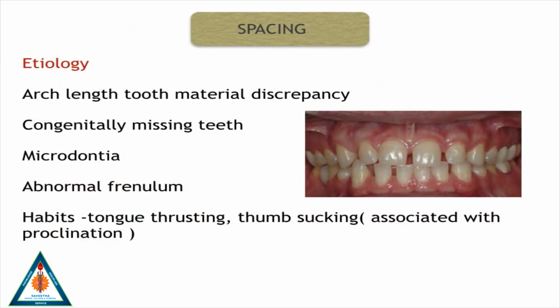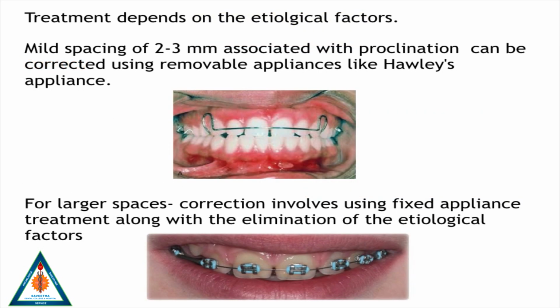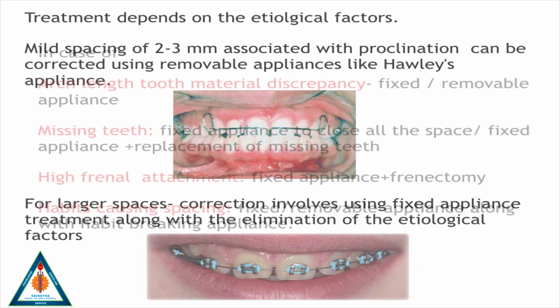Spacing. Etiology is arch length tooth material discrepancy, congenitally missing teeth, microdontia, abnormal frenum, and habits such as tongue thrusting and thumb sucking, especially associated with proclination. The treatment depends on the etiological factors. A mild spacing of 2 to 3 millimeters associated with proclination can be corrected using a removable appliance like Hawley's. For larger spaces, the correction involves using fixed appliance treatment along with the elimination of the etiological factors.